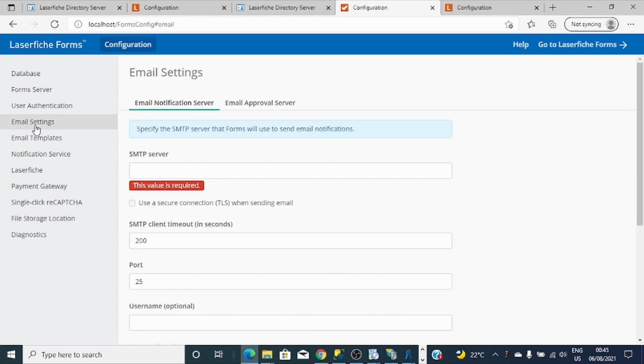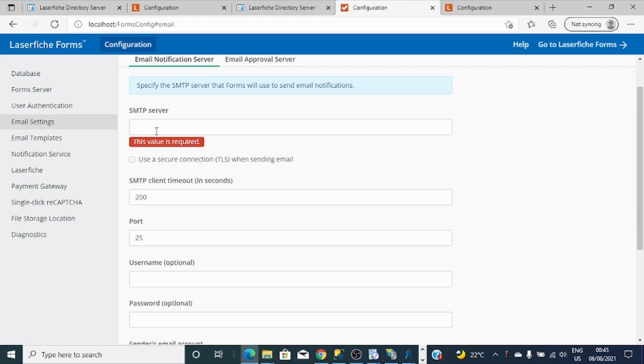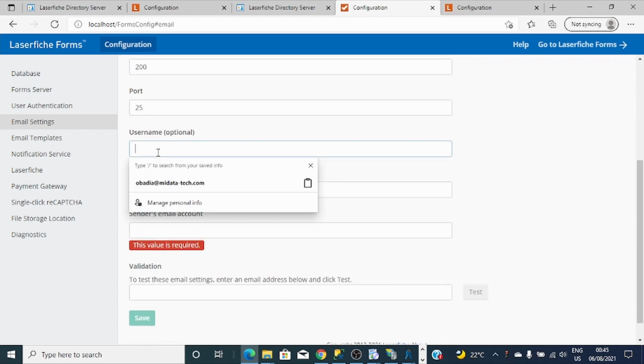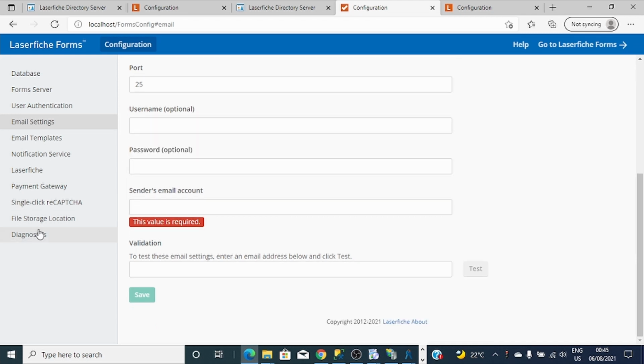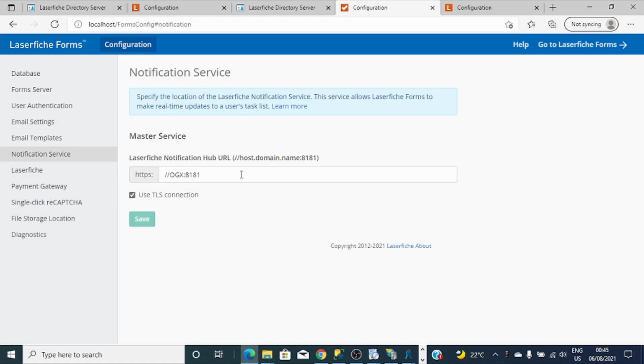I'll skip email settings, but email settings is simple. You just write the SMTP server and emails, then you'll be good to go. So let's proceed with notification services, which is already here, the good thing.